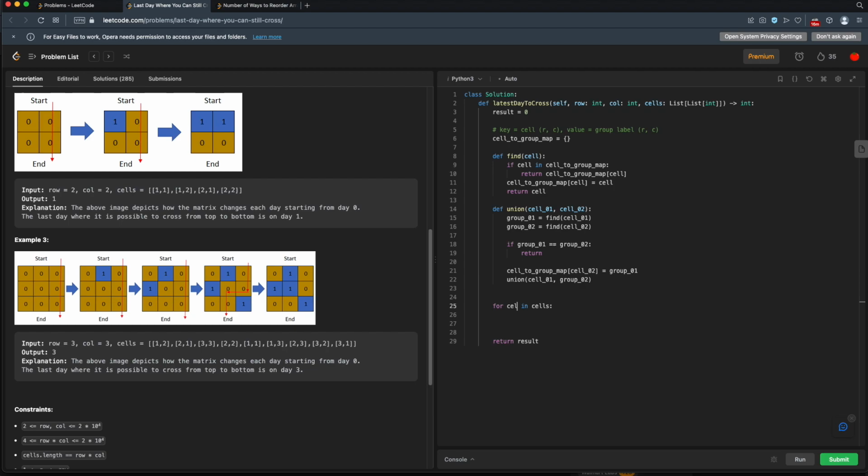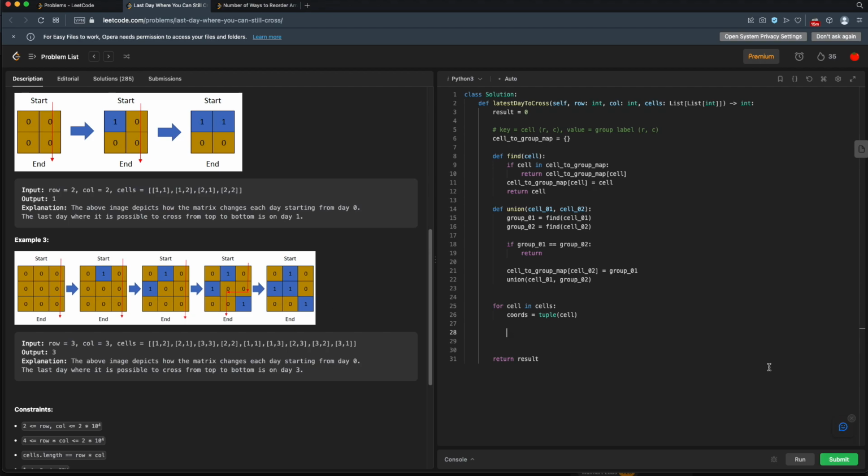Oh, maybe I'll call it cell. And I'll call chords, and that will be a tuple of this cell. Not cores, chords, coordinates. That'll be a tuple for this cell. All right. Next, I need to look at all the adjacent cells. That's not just up, down, left, and right, but we also have to look at these diagonals to see if there's any water there. If there are, we need to union those groups.